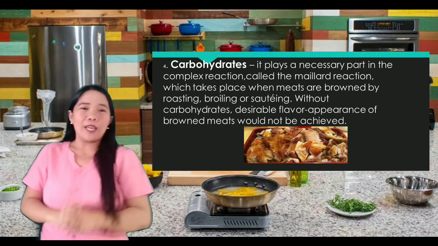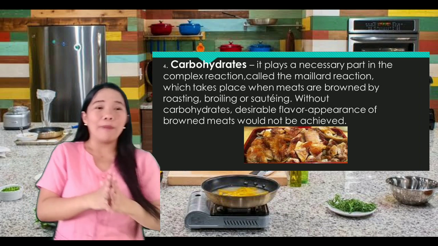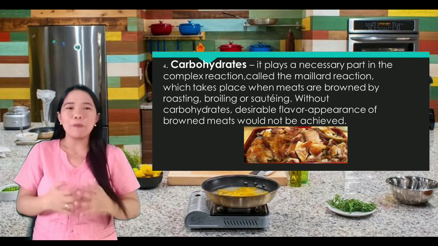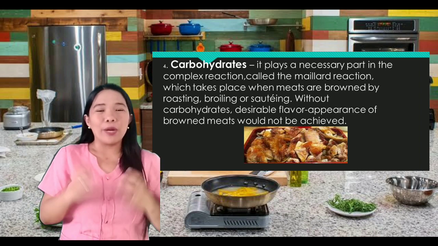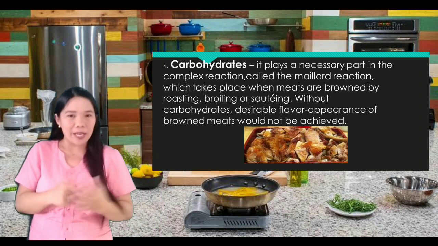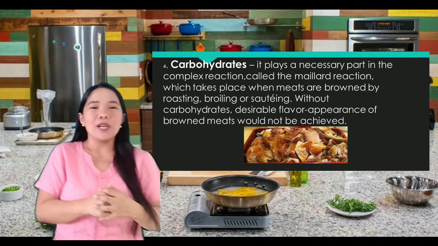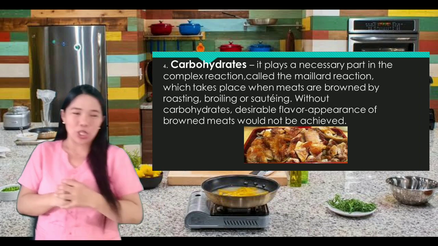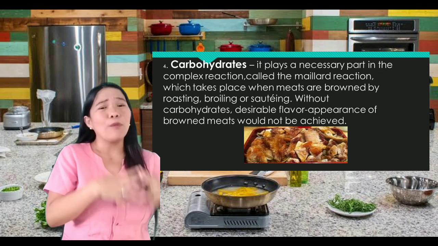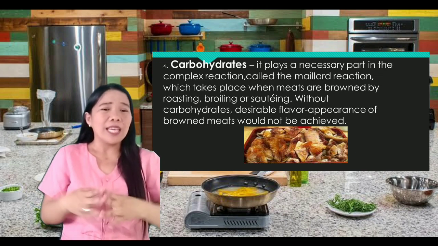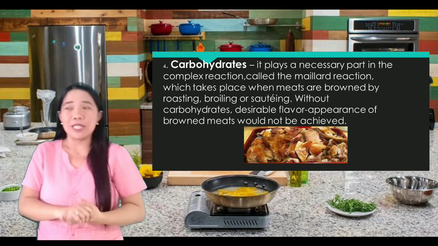It is called the Maillard reaction, which takes place when meats are browned by roasting, broiling, or sauteing. Without carbohydrates, desirable flavor and appearance of brown meats would not be achieved. So, ibig sabihin, kapag wala yung carbohydrate present on the meat, hindi natin makukuha yung tamang appearance kapag tayo ay nagluto na ng meat.